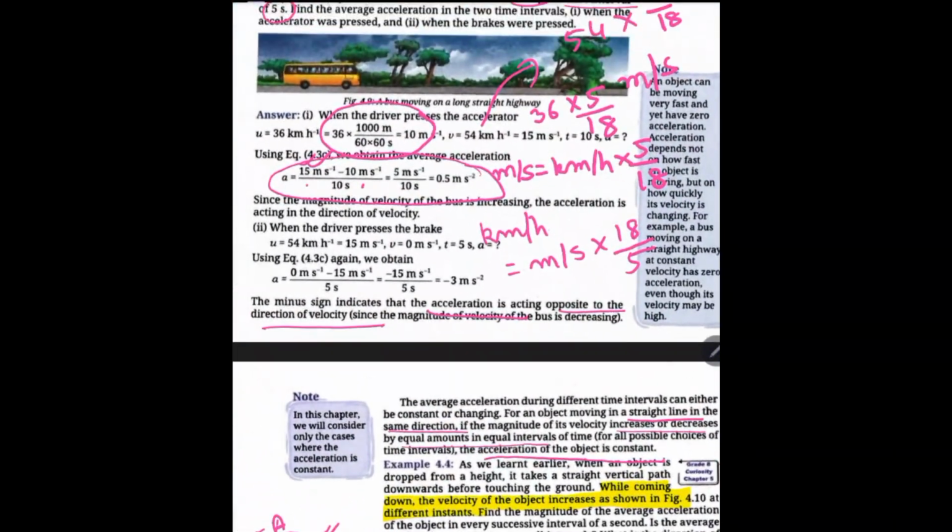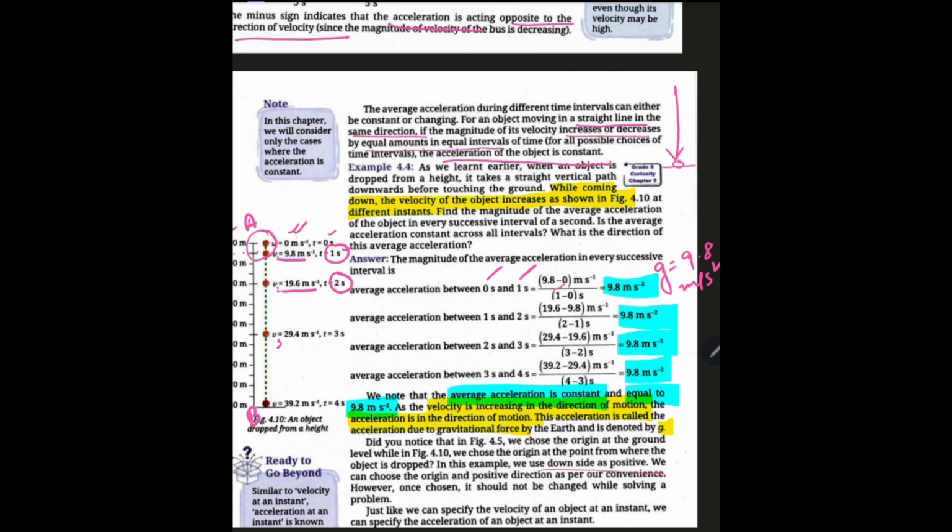So please try to recall what is average velocity, what is average acceleration, when it can have a zero value, and how it depends on the direction as well as the magnitude.